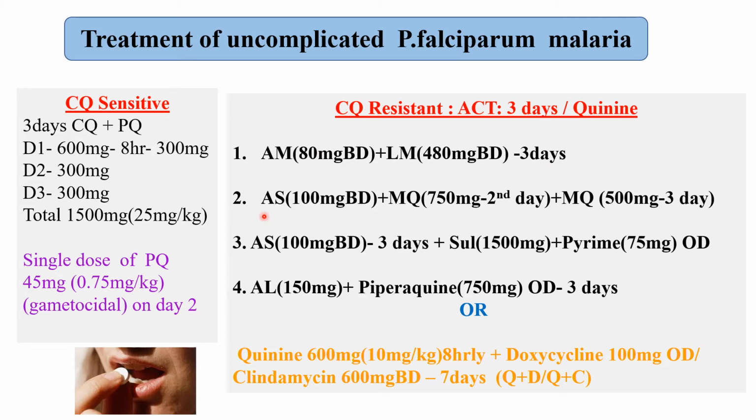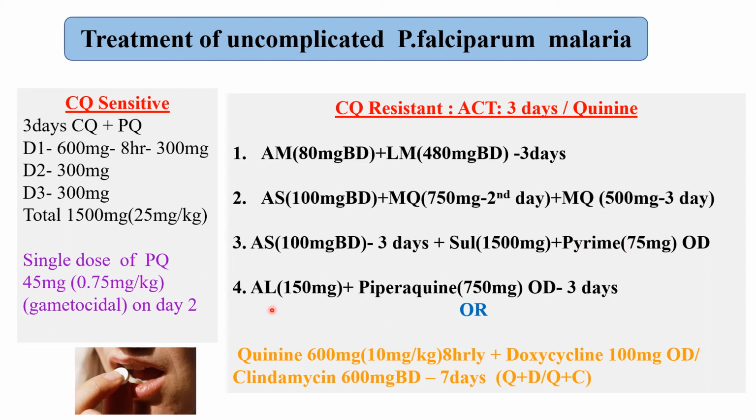In case of artesunate plus mefloquine, artesunate throughout the 3 days remains the same dose, 100 milligram, and mefloquine on the second day 750 followed by 500 milligram. With the artesunate plus sulfa combination, artesunate is continued at 300 milligram daily for 3 days, plus only a single dose of sulfamethoxazole, that is 1500 milligram, plus pyrimethamine 750 milligram single dose.